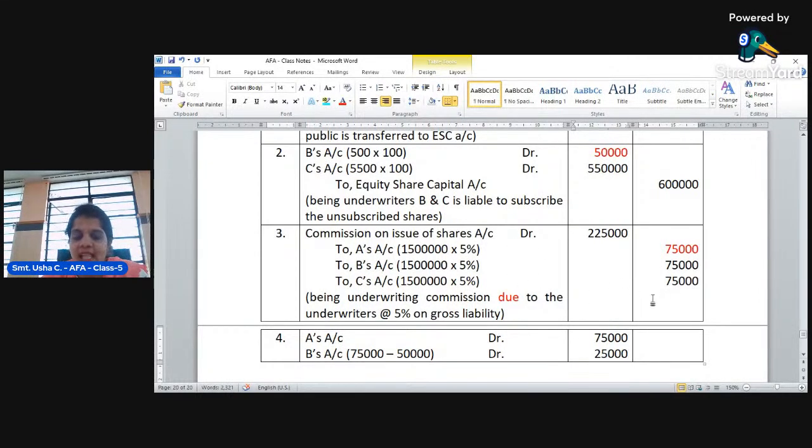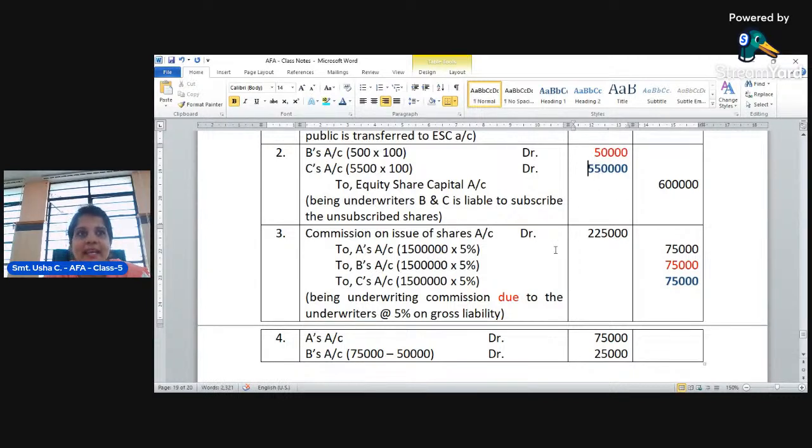Okay, next, third underwriter, that is C. The liability of C is 75,000, whereas the underwriter C has to pay how much? 5,50,000.